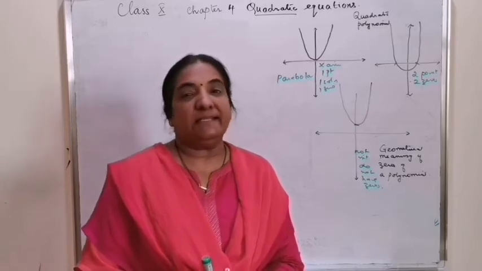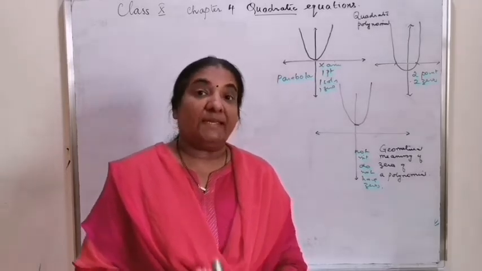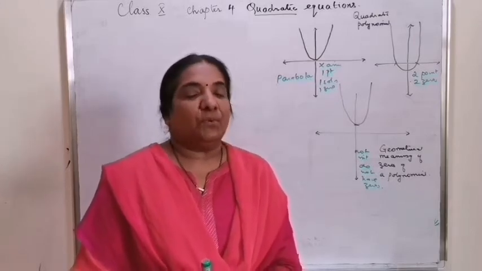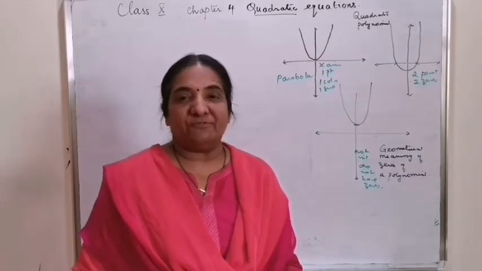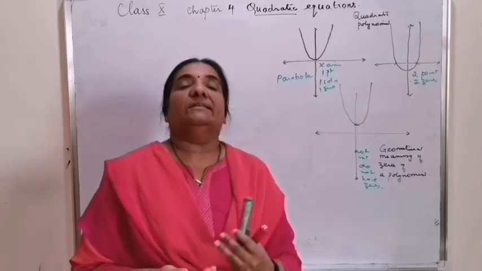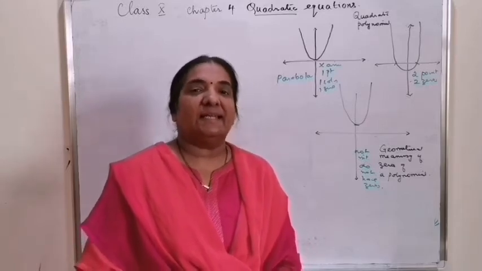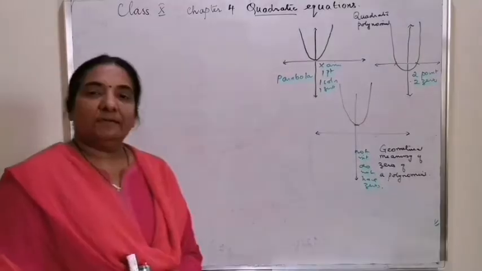Let's go in detail. What are the conditions by which we can understand that a quadratic equation will have 2 zeros, and what type of zeros are they? Or they have 1 zero or no zeros, and let's derive the condition for the same.